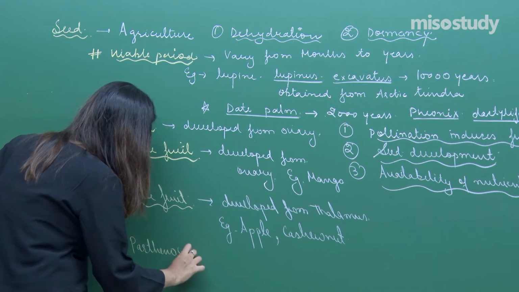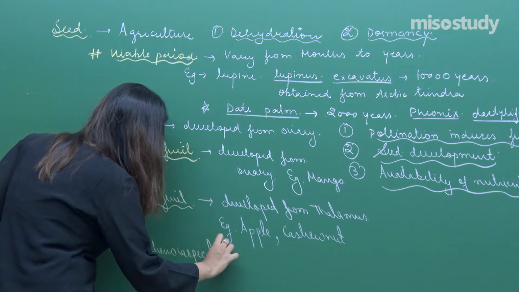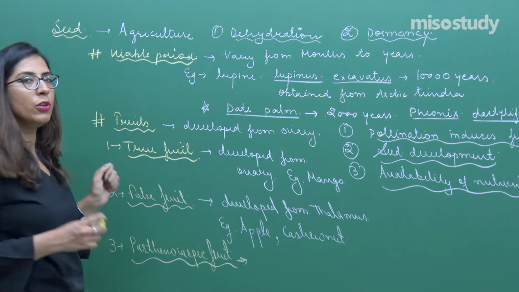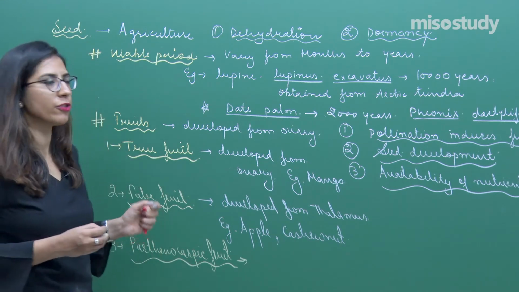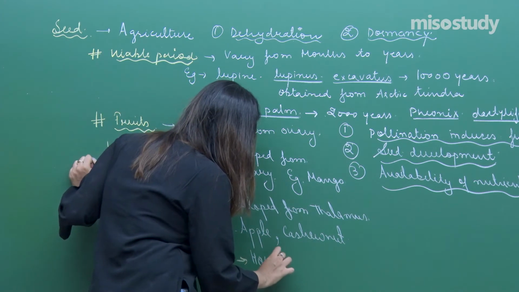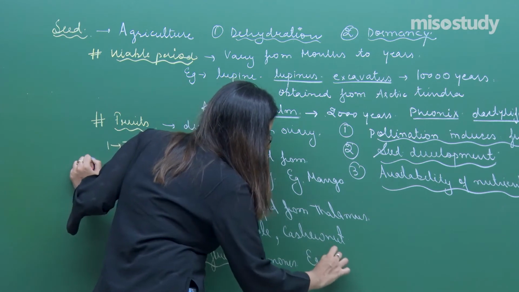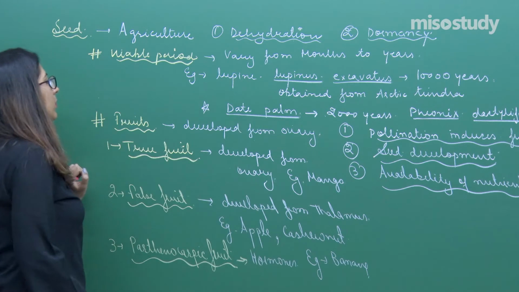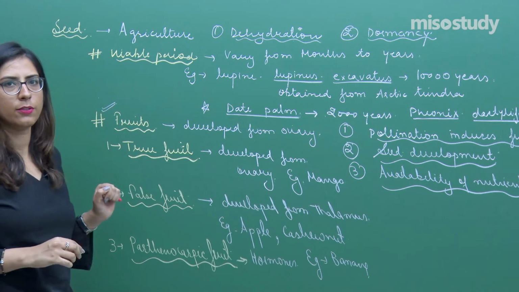Likewise, we have a third category of fruit also, which is parthenocarpic fruit. What do you mean by parthenocarpic fruits? These are those fruits which are developed because of the action of hormones. Hormones help in the development of such types of fruits. A very good example is banana. So, these are the fruits. Is it clear to you?